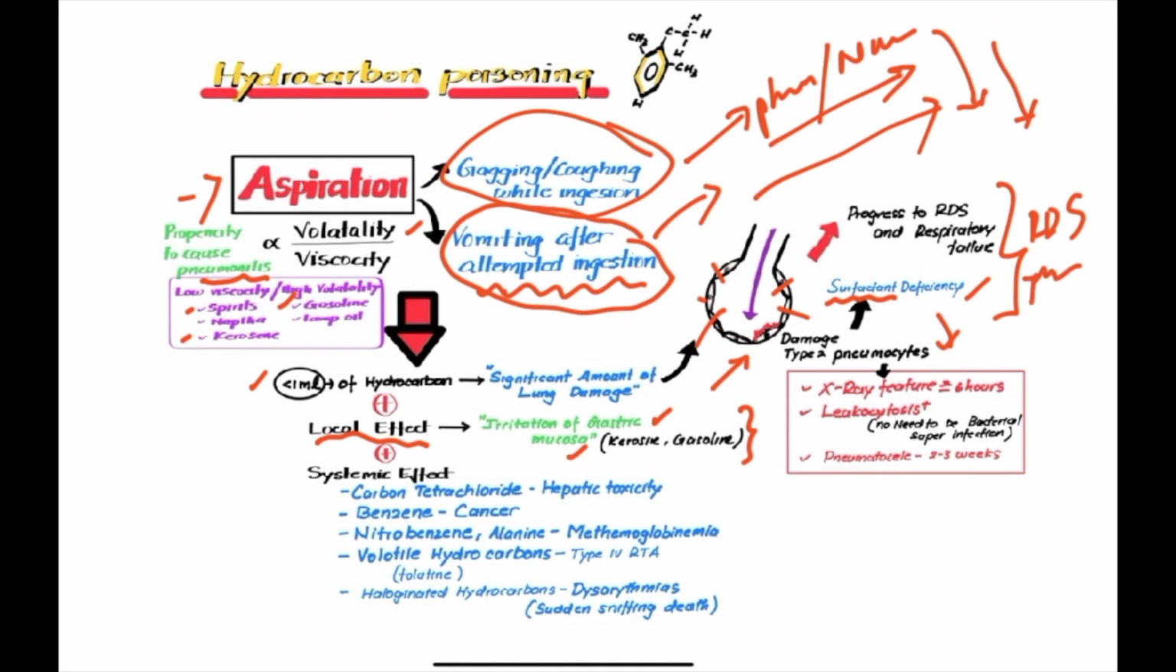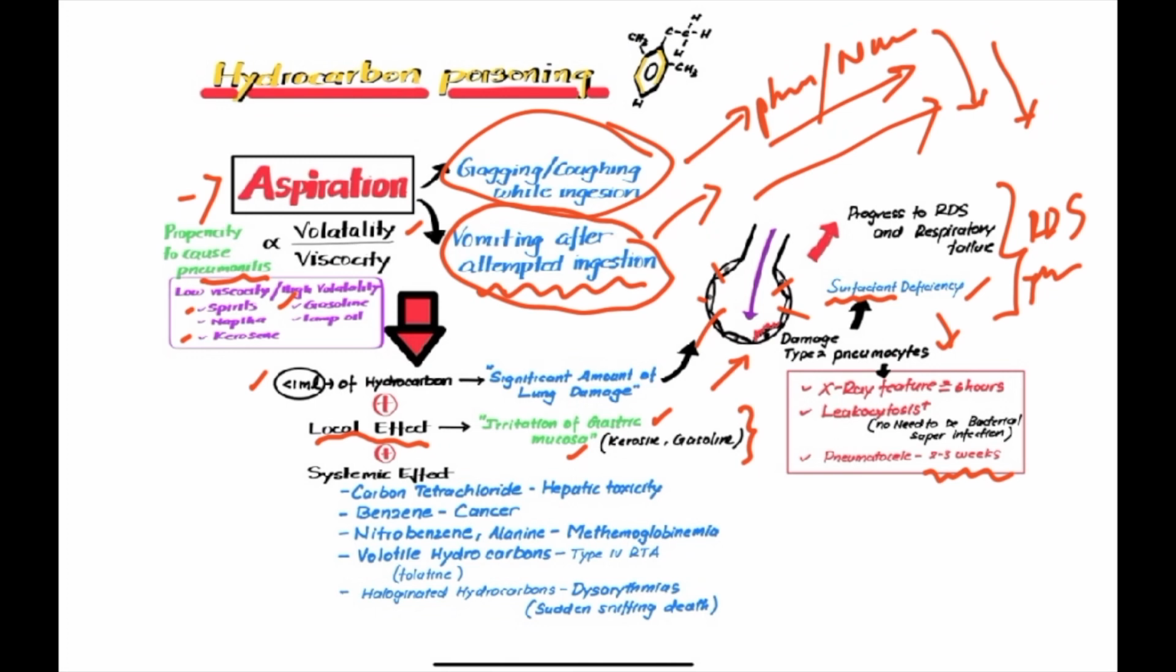You can see the characteristic features of pneumonitis on the X-ray, which will appear after about 6 hours of ingestion. Because pneumonitis is an inflammatory process, leukocytosis can be seen in the full blood count. That certainly need not be because of a bacterial infection. And pneumatocele can be observed in 2 to 3 weeks as a complication.